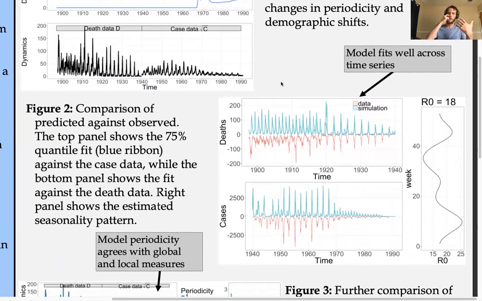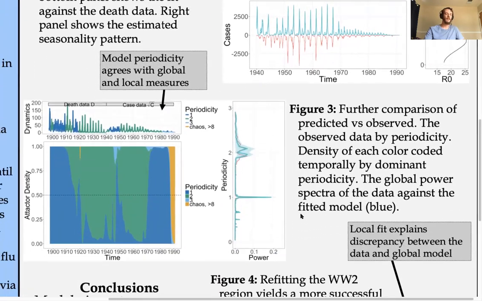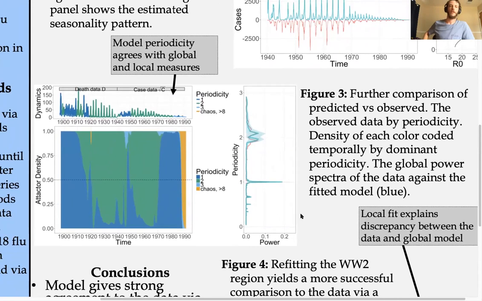The data here is now shown split by deaths and cases in red, inverted, and the model is shown in light blue. In general, visually, we capture the dynamics pretty well, especially simulating 100 years ahead. And this is all from one seasonality. You see these high points here, which correspond to when school is in session, and these low points, school holidays, so summer and Easter. The main thing here is that visually we're matching the dynamics. When it's biennial here, it's biennial here. Same with 1950. But we can look at that with more rigor via power spectra.